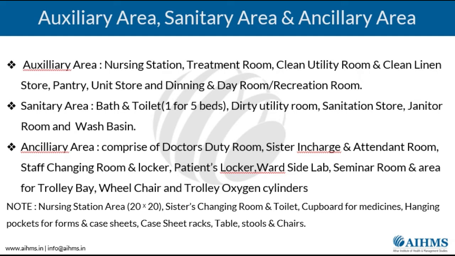Whereas in the sanitation room, you can have the brooms, the mops, and the detergent for cleaning the ward. Then there is a janitor room, where used brooms, mops, buckets, and mugs have to be kept, and there has to be a wash basin. So this is all regarding the sanitary area.